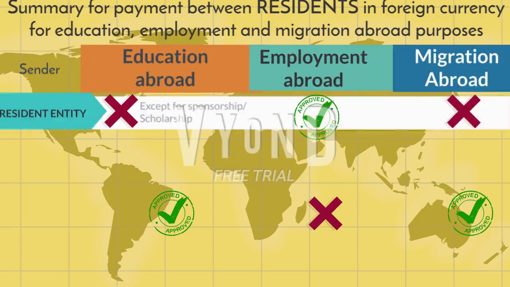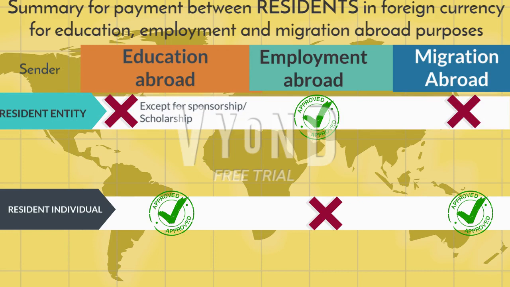The following is the summary for payment between residents in foreign currency for education, employment and migration abroad purposes. Please note, if the sender is a resident entity, it cannot send to another resident for the purpose of education abroad unless it's a scholarship or sponsorship.